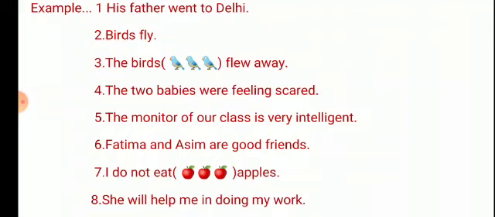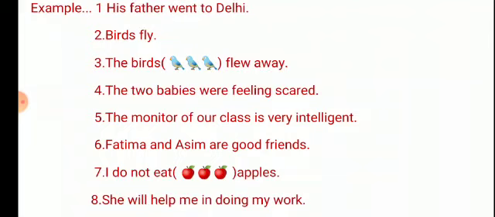The monitor of our class is very intelligent, right? So here I am using a helping verb. Where is the helping verb? You all have seen that? Right, is. It means my predicate starts from the word is. Is very intelligent is the predicate. The monitor of our class is the subject.